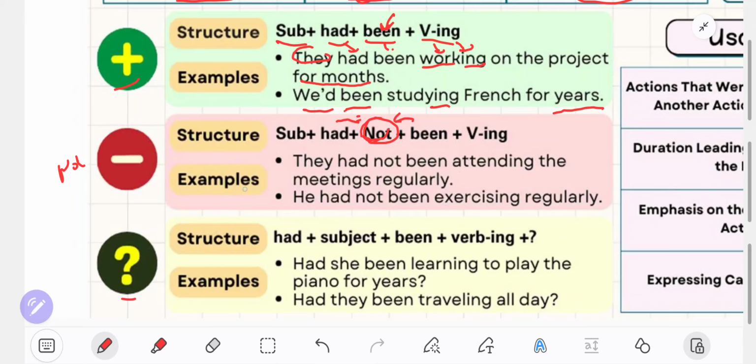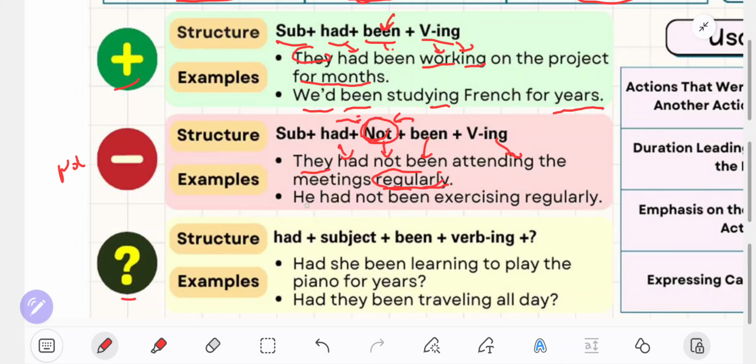For example, this negative sentence: they had not been attending the meetings regularly. They as subject, had, right, not you put here, been, ing, and this is the timing for this action.